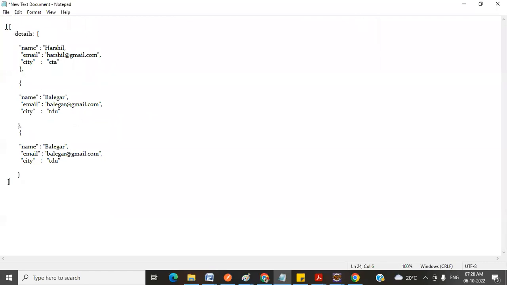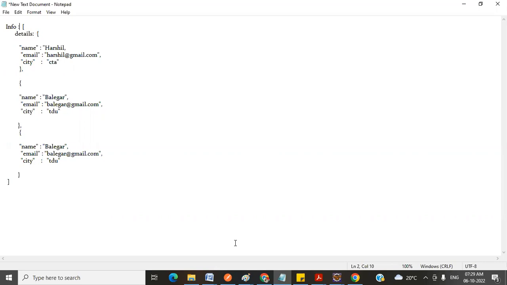Let me give a name for my array as well. What is the name? Info. Info is my array, the name of the array. So understanding how to define this one array, how to define the object, and how to define inside the object. I have one array named info. Inside the array, I have several objects. So the name of the object reference is details. This is how to define.